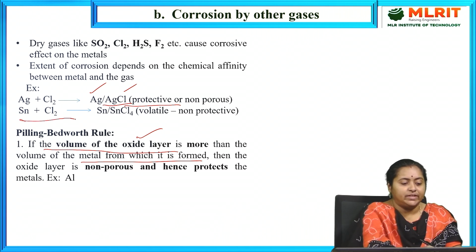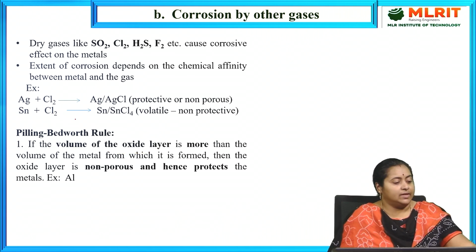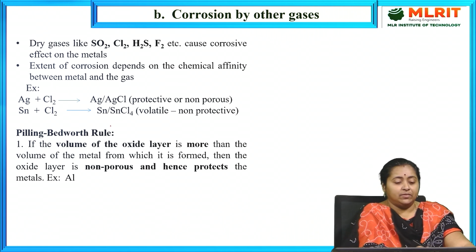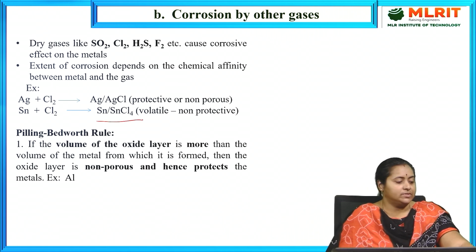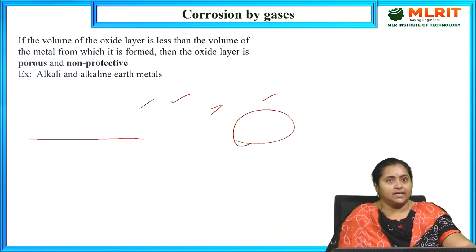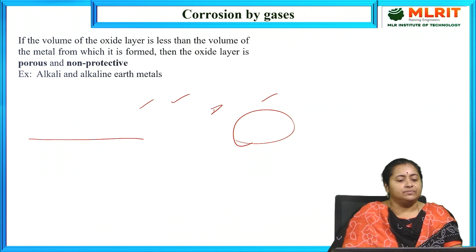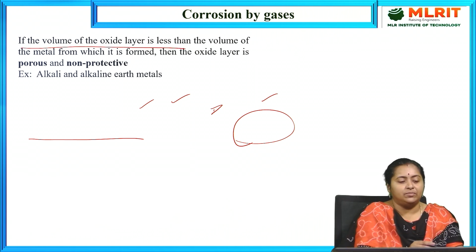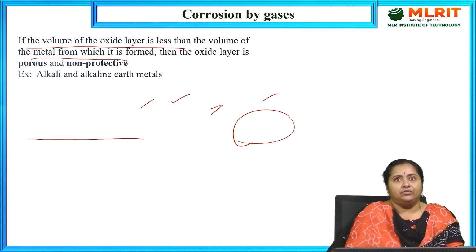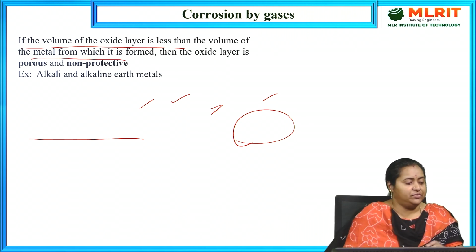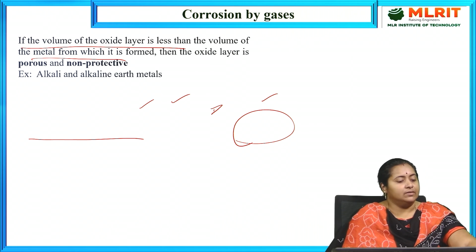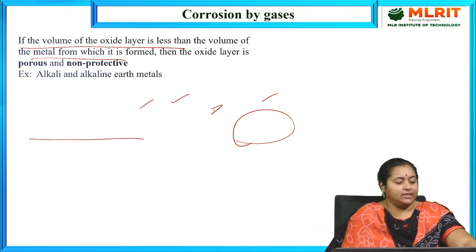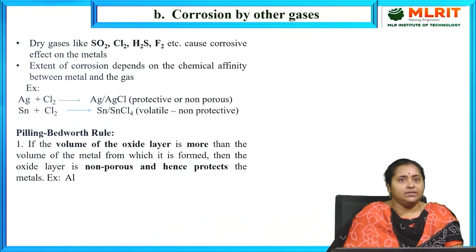Whereas in the case of tin, which is attacked by atmospheric chlorine gas, the stannous chloride layer that was produced, statement 2 we have to apply. Statement 2 reveals that if the volume of the oxide layer produced is less than the volume of the metal from which it was formed, then this protective film will act as a non-protective film, and then it involves in the corrosion reaction. That is happening in the case of stannous chloride.